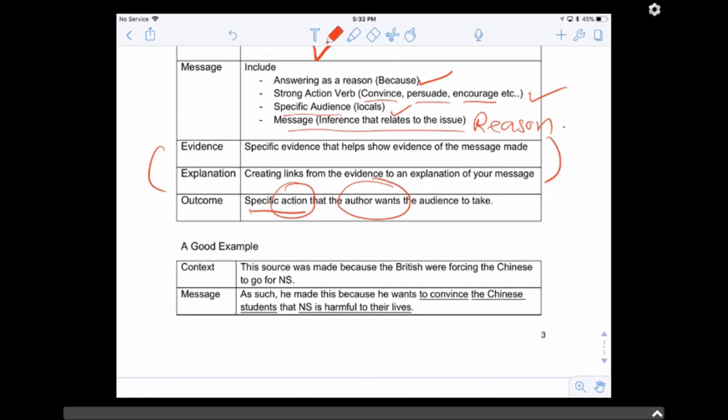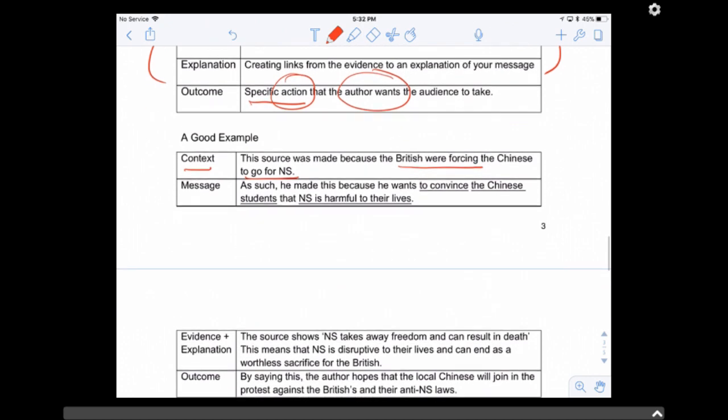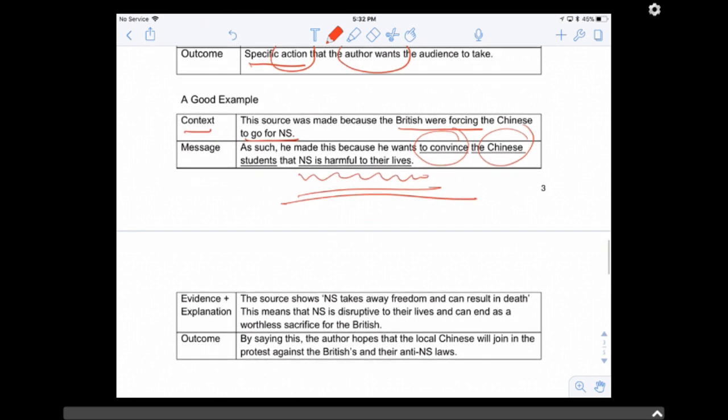So let me give you an example now. Context: the source was made because the British were forcing the Chinese to go for NS. As such, these people made a speech, or made something like this. Why? Action verb: to convince, who, the Chinese students, that NS is harmful to their lives. So short and sweet message right here.